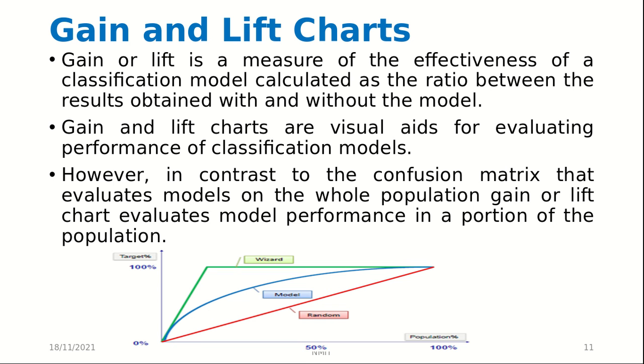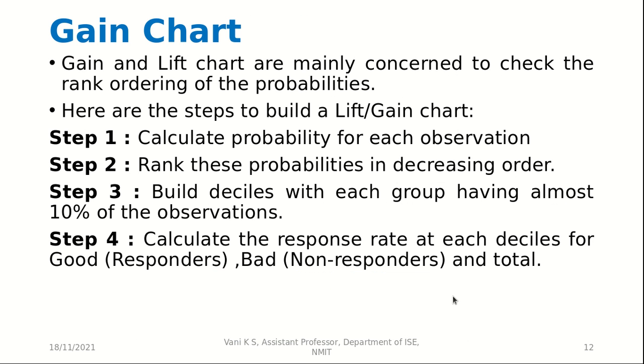This I have already told you. So the closer the curve is to the y-axis, the better the model is. So in this case, you can see that this is the output without the model, and this is the output with the model, and this is a better output obviously. So if the curve goes like this, or it is closer to the y-axis, the model is better. Then gain and lift charts are mainly concerned with checking the rank ordering of probabilities.